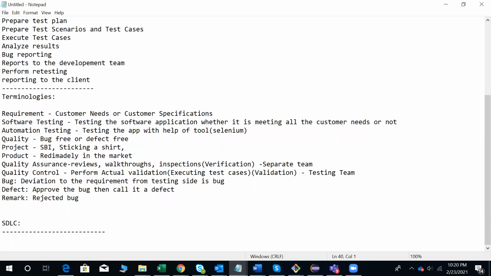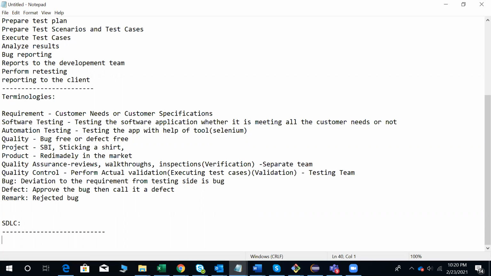software development life cycle. As I told you, on manual testing in the interview, they may ask you questions on how to write the test cases, how to write the scenarios, and how to understand the test plan. What are the various things in a test plan, and they may ask how you are going to report the bugs, and which tool you are using to report the bugs. So many questions they may shoot on the manual testing part. But once you are clear with the manual testing part, understanding automation testing is very easy.